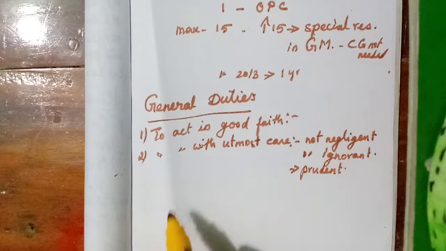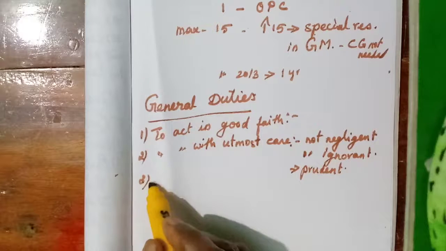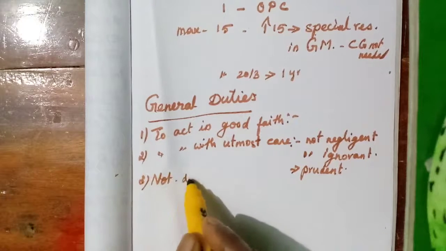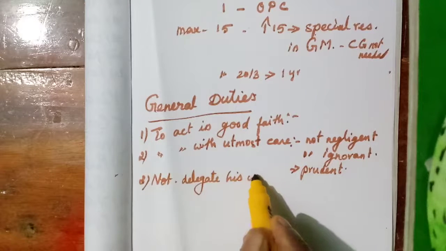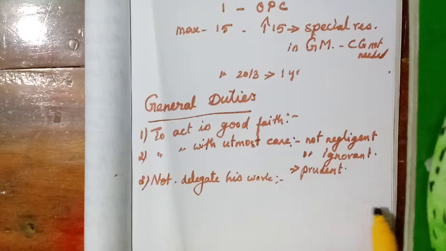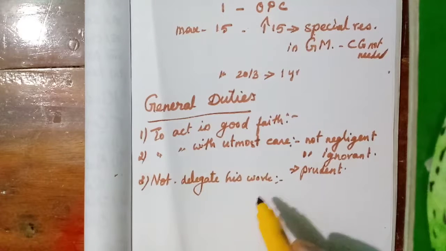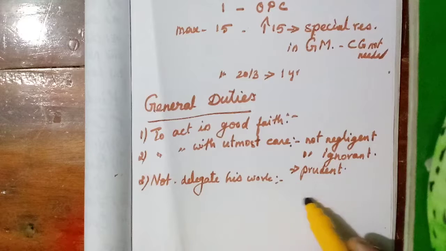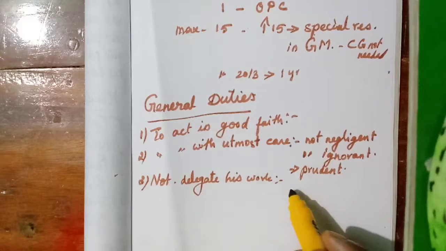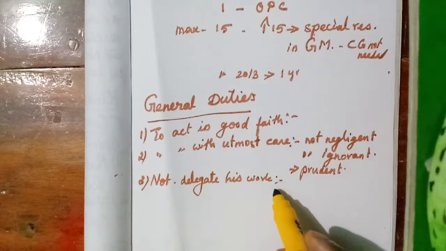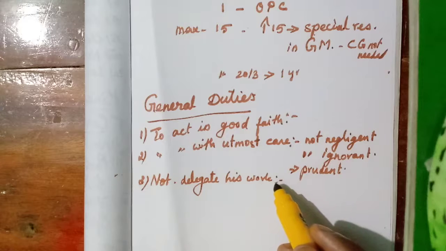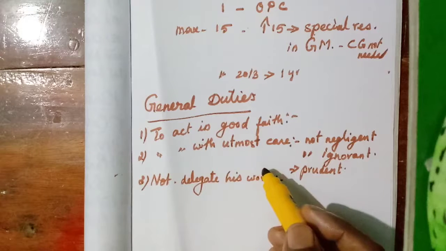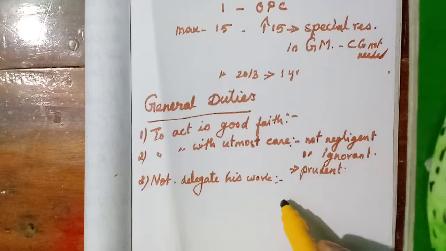And the third one is not to delegate his work. Delegation we know, isn't it? Assigning his duties to others. So here the director may not delegate his works to his subordinates. If he is supposed to do that work, he must do that work. He may not give his works to his subordinates.